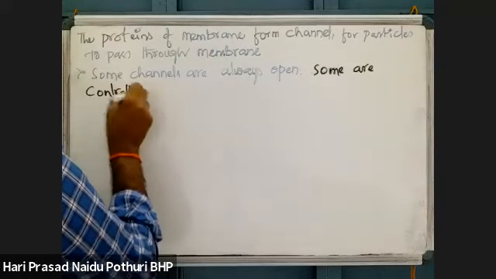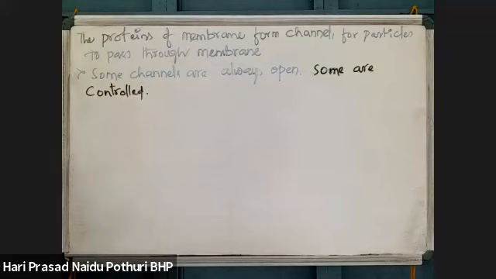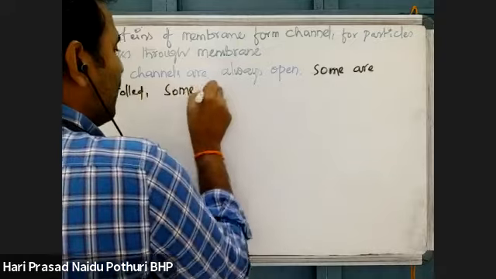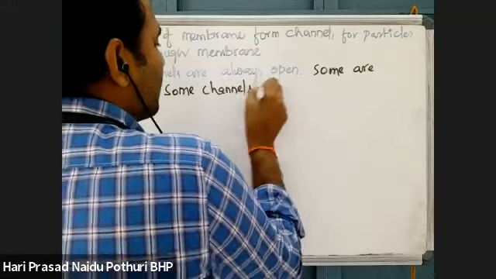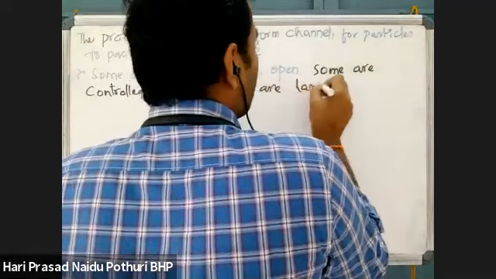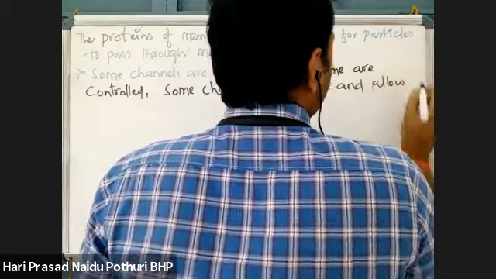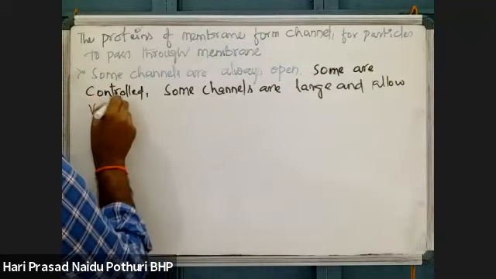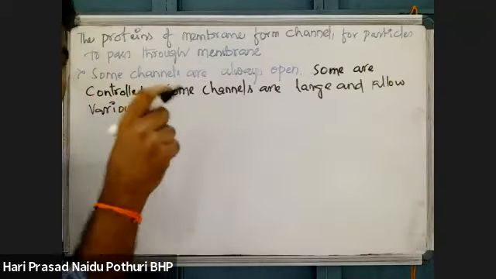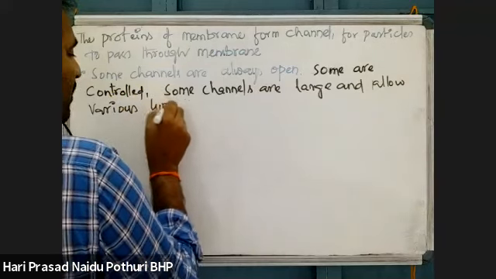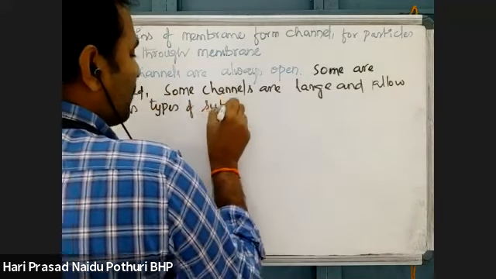Controlled means whenever there is a need, only then the channel protein will allow passage, otherwise it will not. Some channels are large and they will allow various substances. Some carrier protein channels may be very large in size and will allow various types of substances.